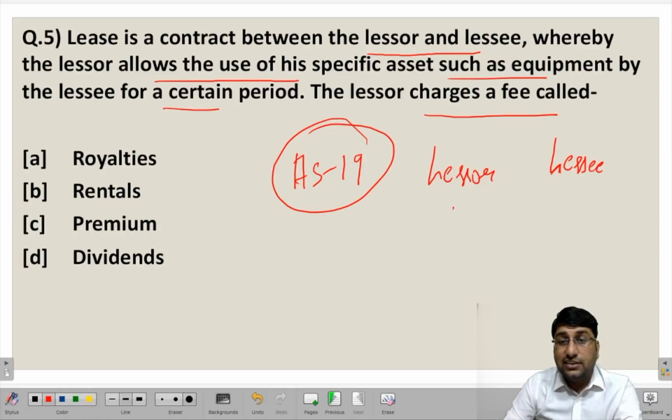So let us say that lessor A has a machinery X and lessee is person B, and he is willing to purchase this particular machine, say X, for his production purposes.